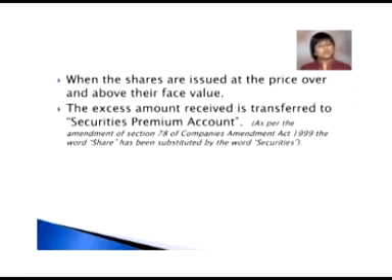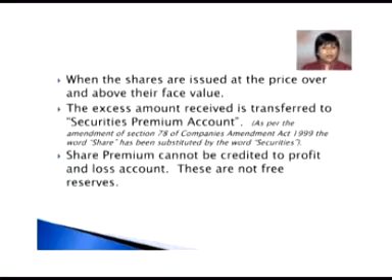Earlier, securities premium account used to be called share premium account, but as per the amendments of Section 78 of the Companies Amendment Act 1999, the word share has been substituted by the word securities. Now the account which we open is named securities premium account.